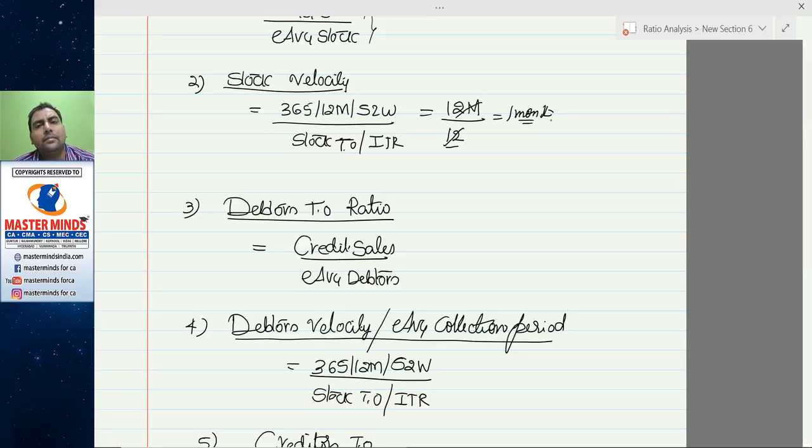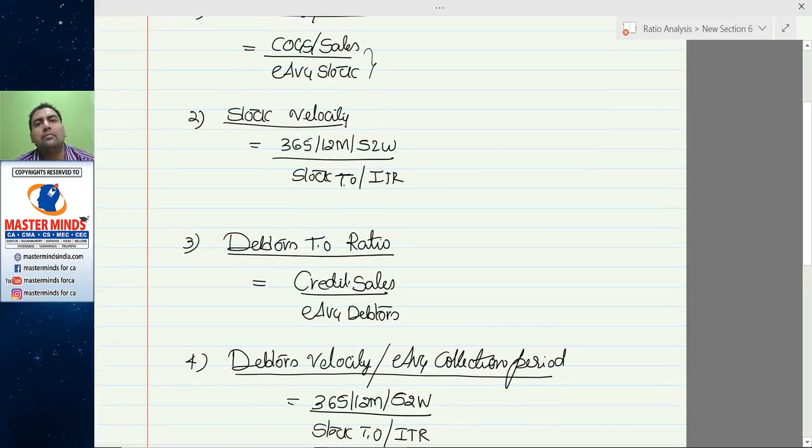If you send the product to the warehouse, it was lying there for a period of 1 month before being converted into sale. In other words, you are maintaining 1 month stock, or 1 month equivalent stock of sale.